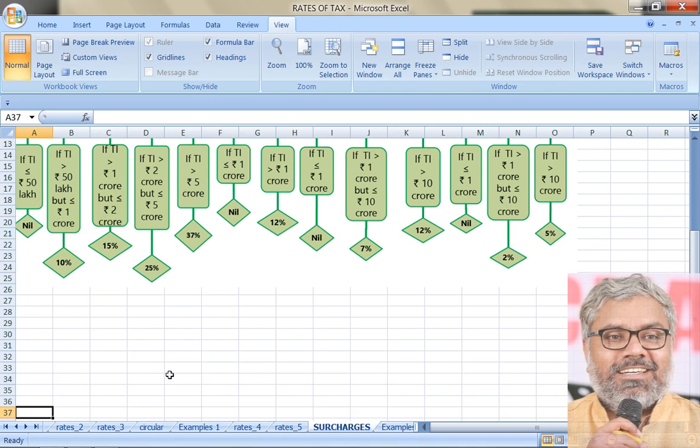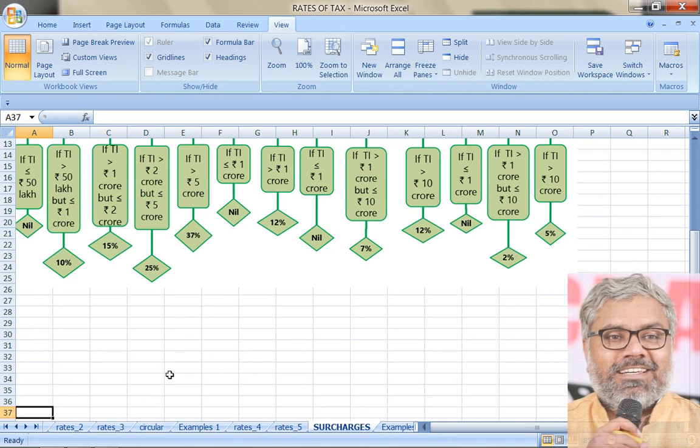In case of a domestic company, there is one more condition introduced. Up to 1 crore anyway there is no surcharge, but between 1 to 10 crores the surcharge, instead of 12%, is 7%. And the 12% will be applicable if the total income is above 10 crores, particularly for domestic companies.